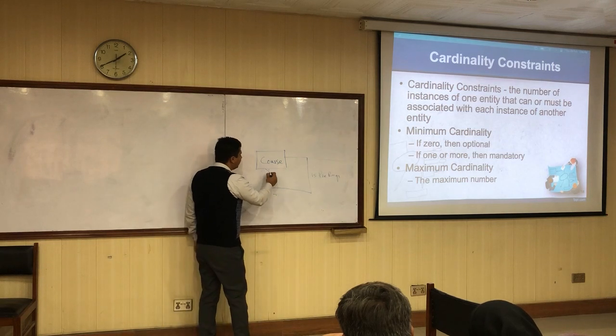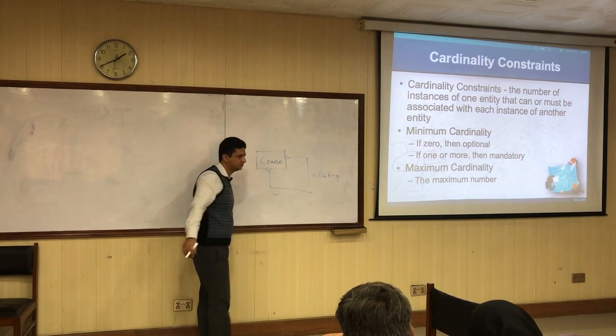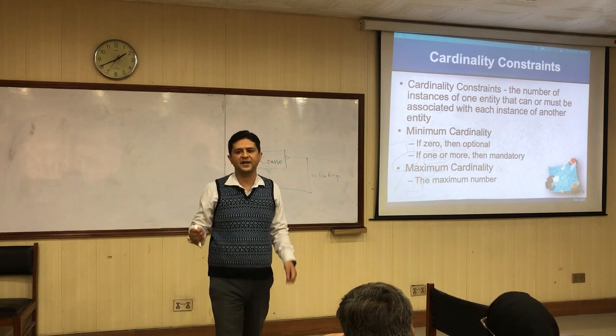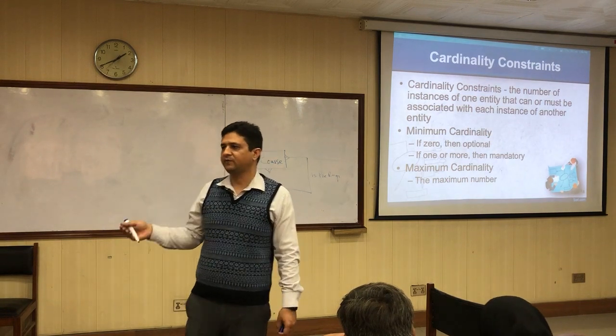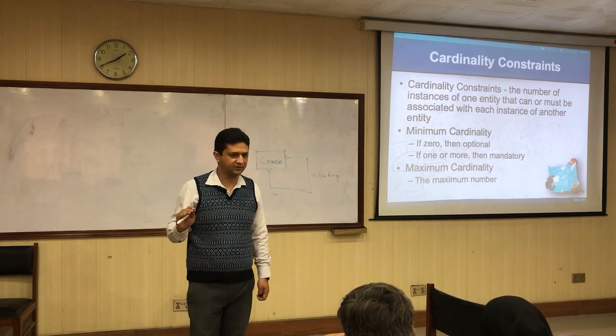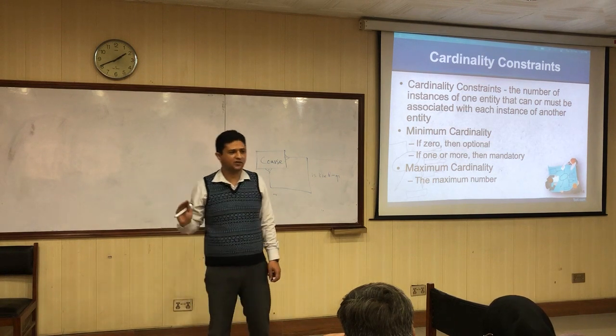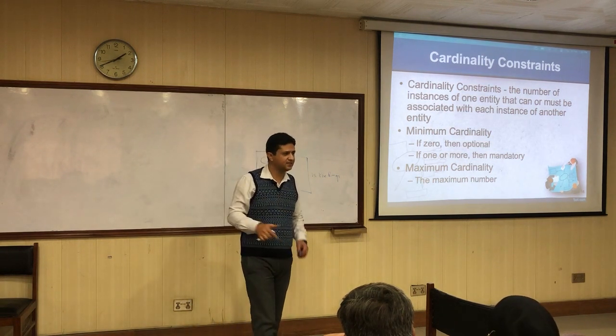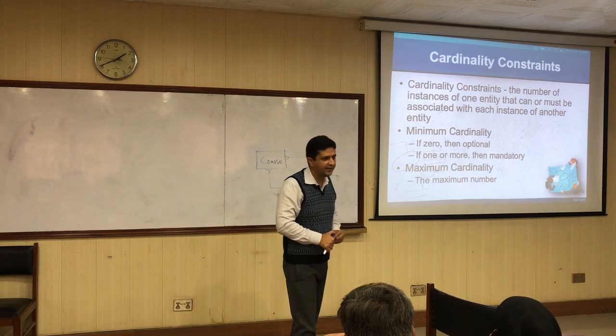The maximum cardinality is many to many, for example. That is the case, for example, that one subject can have more than 1 prerequisites and one course can be a prerequisite of more than 1 courses, right? So the cardinality is 1 to many from both the sides. So overall cardinality is many to many.